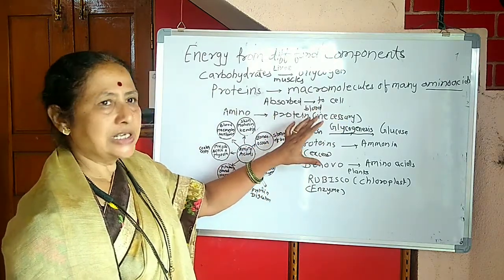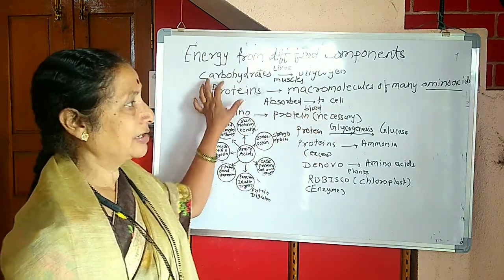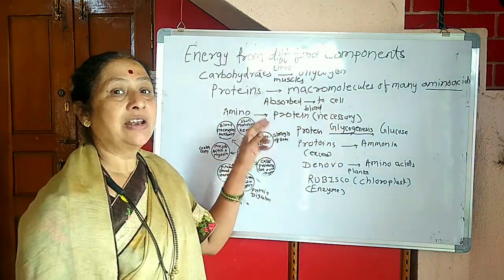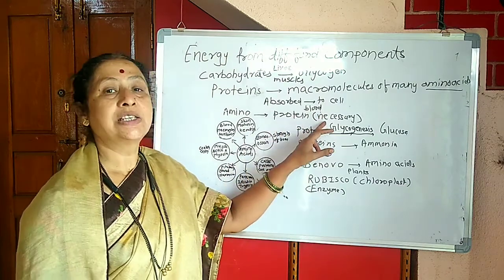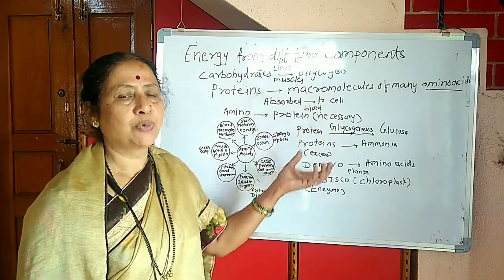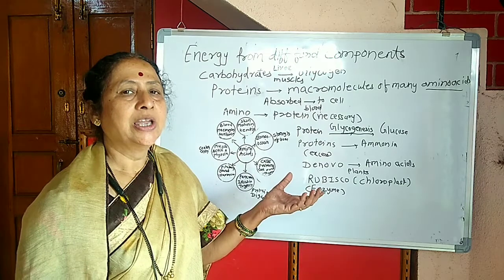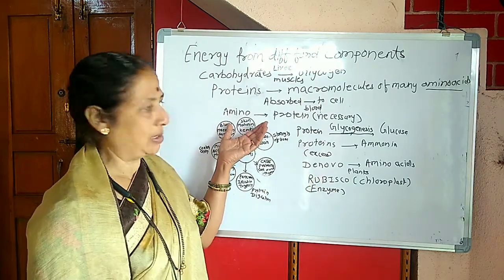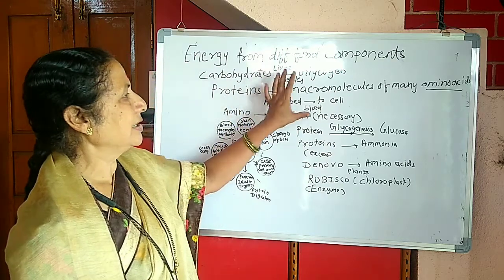Proteins are converted into amino acids, and these amino acids are used to get the necessary proteins. If certain proteins are necessary for the body, then these proteins are made available with these amino acids. So that is the thing.